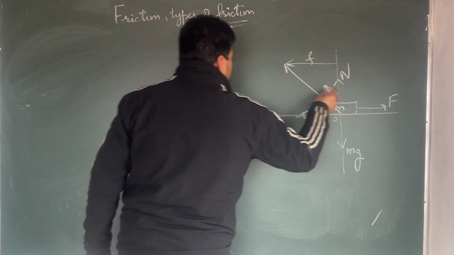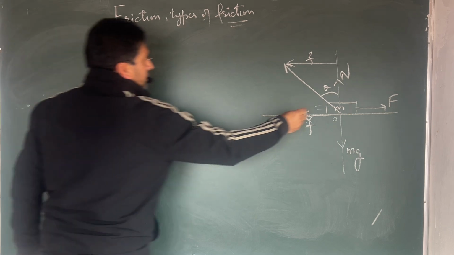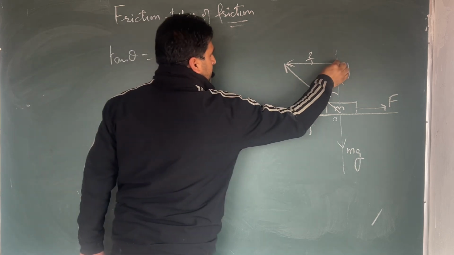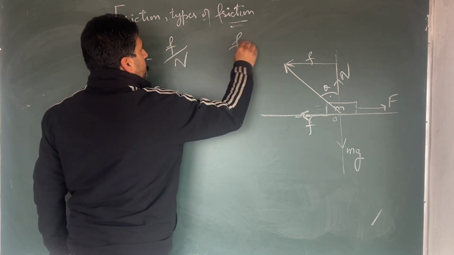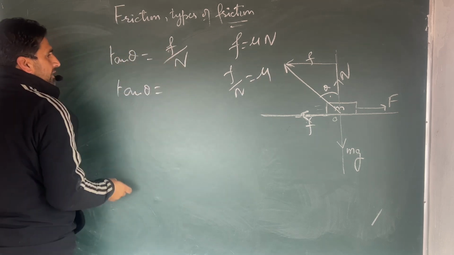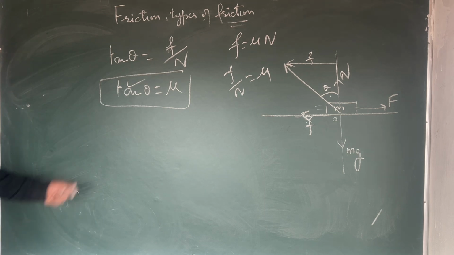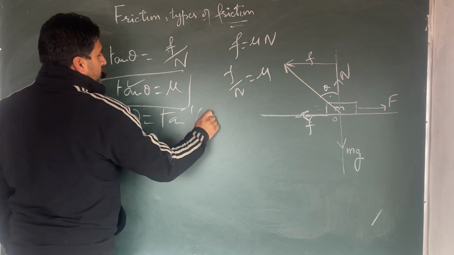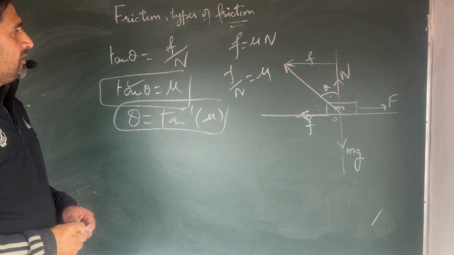So now you can write tan theta is equal to, from this right angle triangle, perpendicular upon base, that is F by N. You calculate F is equal to mu N, and you can write F by N is equal to mu. So in place of F by N you put mu. So the coefficient of friction is equal to tan theta. This theta is the angle of friction, and theta is tan inverse of mu. This is simple so far.